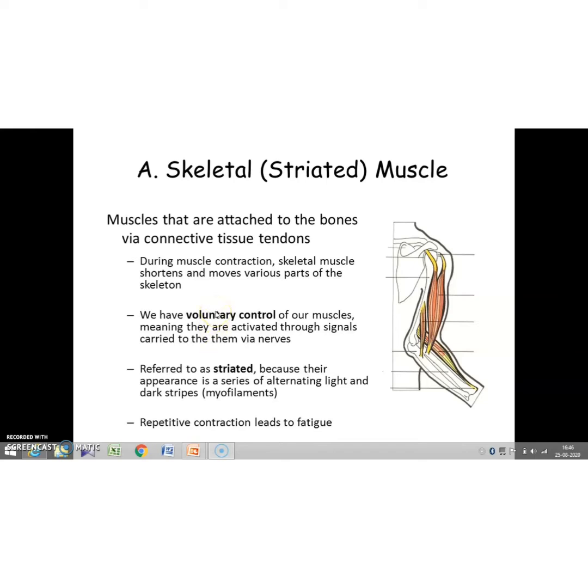They will move according to our will. Okay, these points are very important. And see the last point. Repetitive contraction leads to fatigue. I know you will experience this muscle fatigue, isn't it? During sports and all, because of continuous workout, you might feel this muscle fatigue, isn't it?